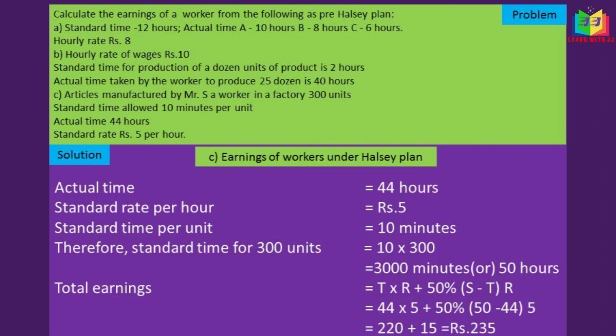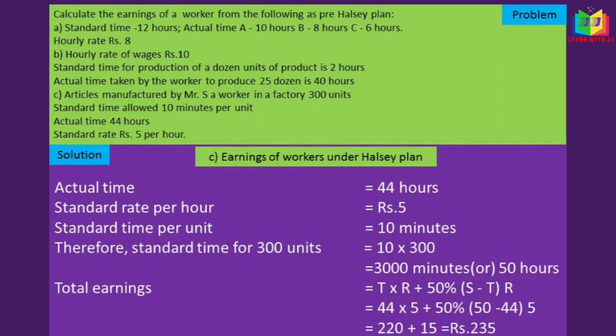If we substitute in the formula, that is T is 44 hours, R is 5 rupees, and S we found, that is 50 hours, and T again 44, and R is 5 rupees. So if we substitute, we'll get 235 rupees. This is the earnings of the worker under Halsey plan.